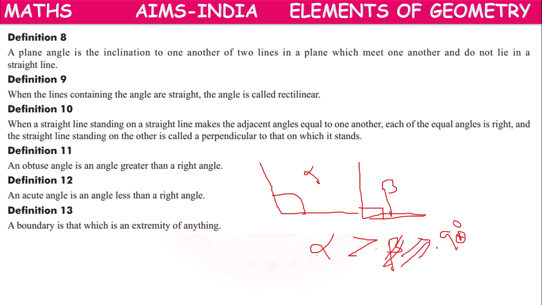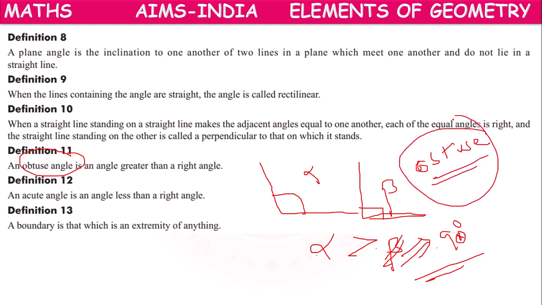This angle he called an obtuse angle, meaning the angle greater than a right angle.